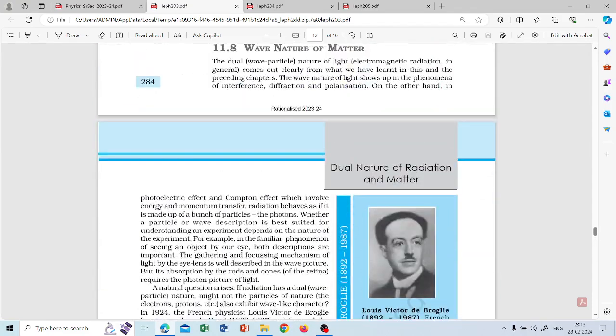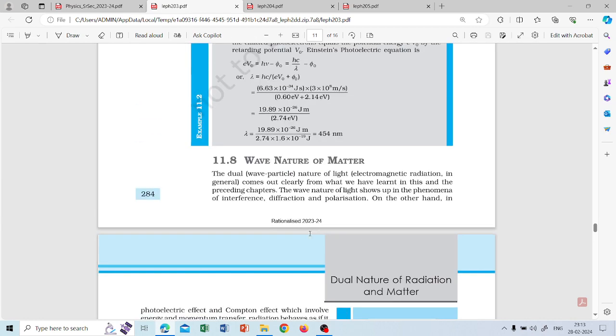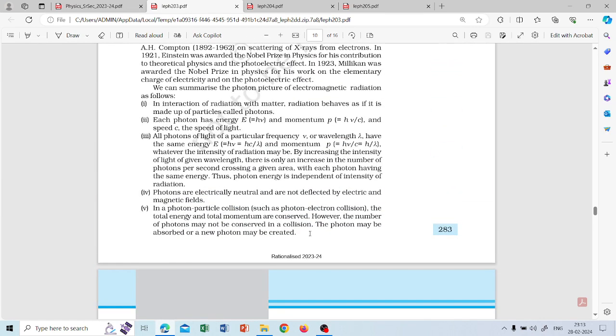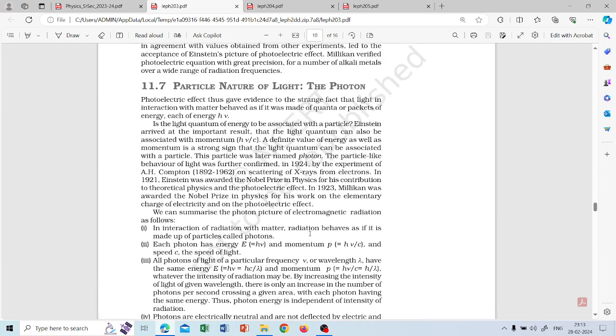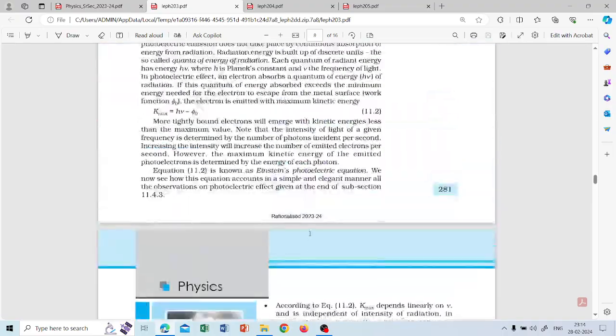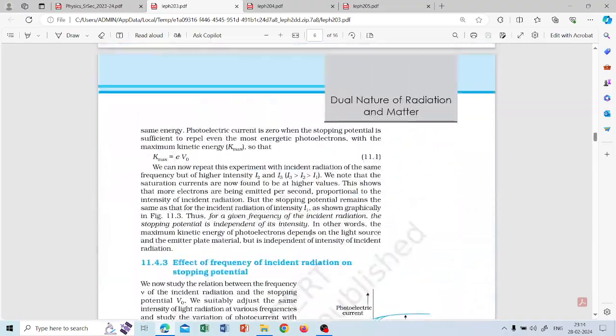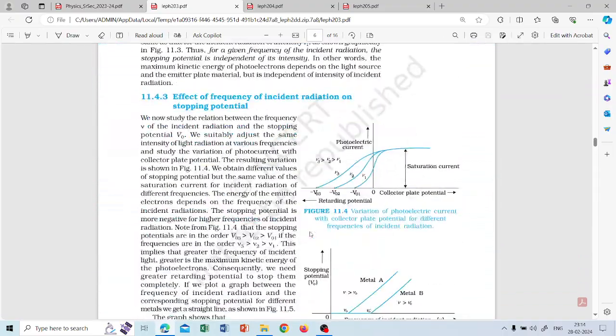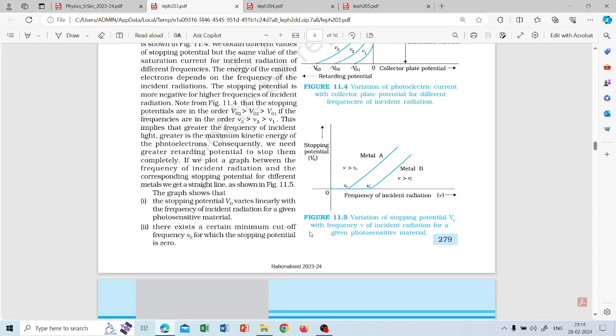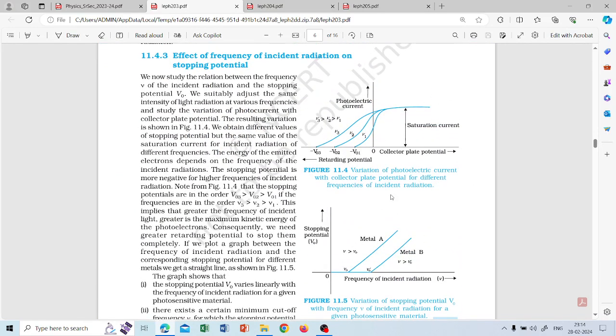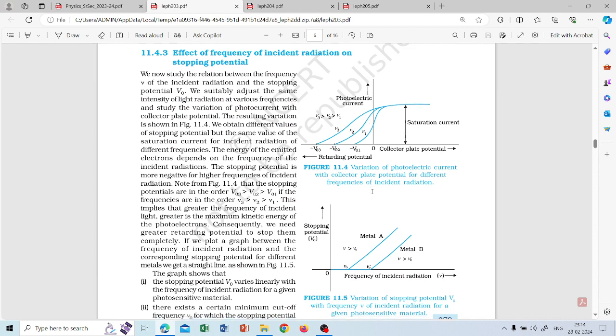I can split this chapter into the experiments done on the photoelectric effect, then the different types of emissions, photoelectric emission, then how we do the experiment. What are the different types of plots in the experiment, and you should be able to explain the plots. These plots may be given even for 1 mark, maybe like a missing value or something like that.